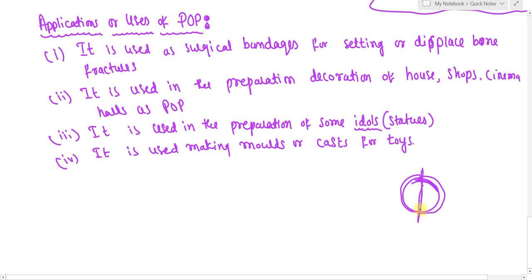Then it is used as a fireproof material. So these are some applications of plaster of Paris. This completes the chapter as well as plaster of Paris.